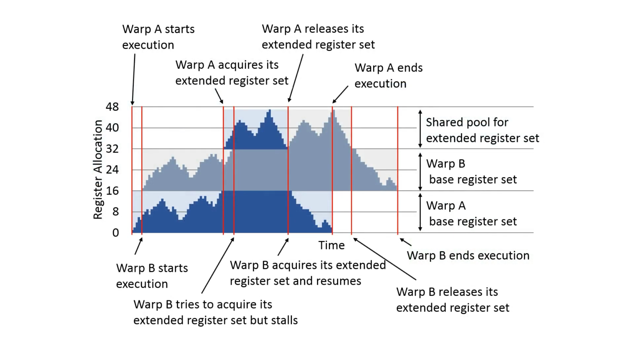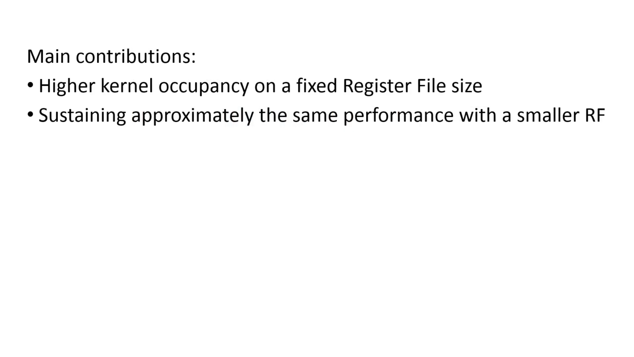Here is the same example when using RegMutex. You can see that both warps can run at the same time and the second warp has to wait only briefly until the first warp has finished working with the extended register set. RegMutex provides higher kernel occupancy and better performance for kernels consuming too many registers.